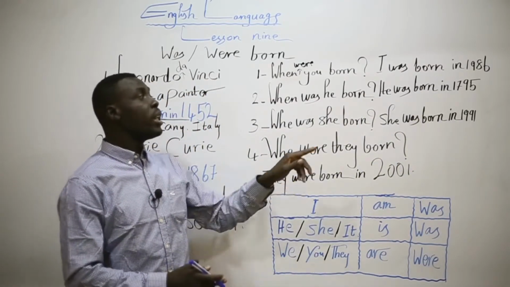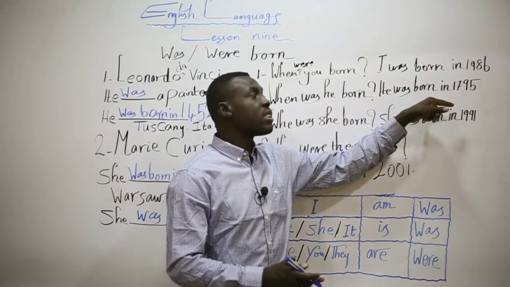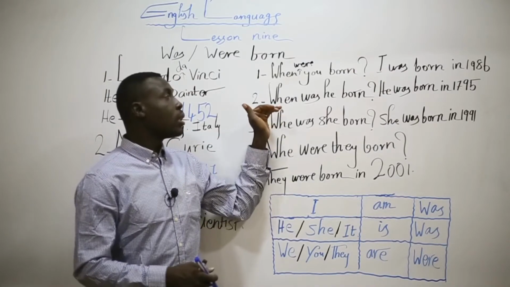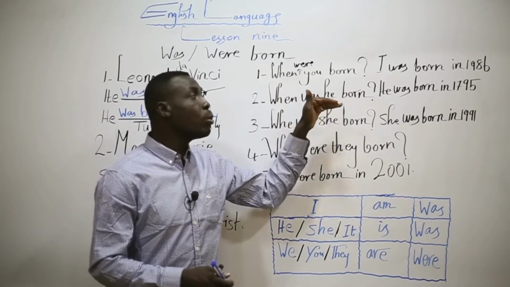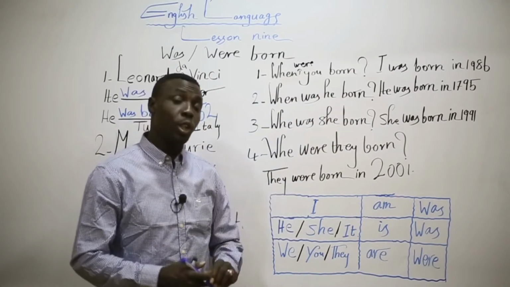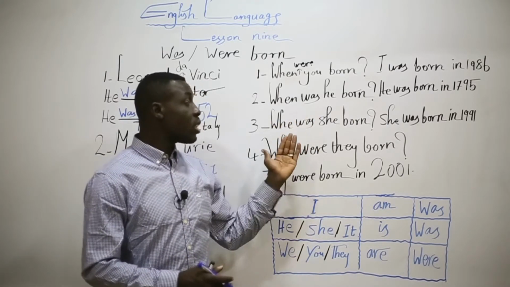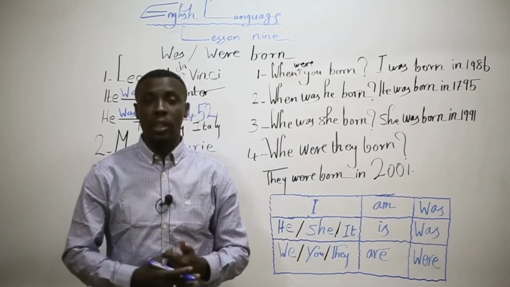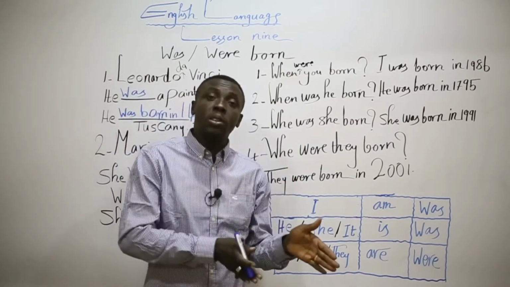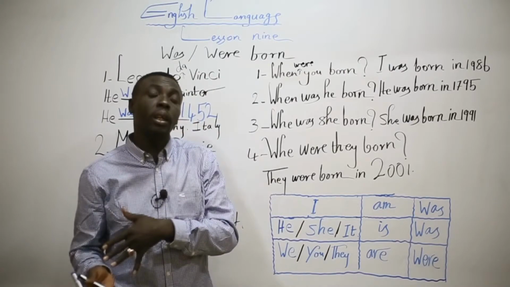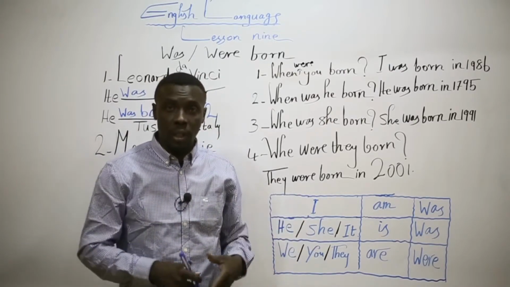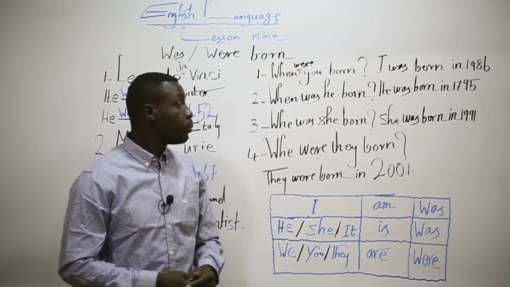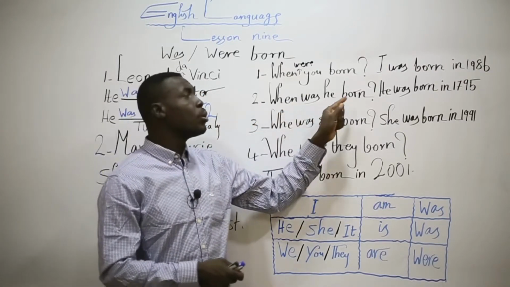For example, he was born in 1795. Where was he born? These are questions and answers for you to practice, saying when was he, when were he, and where were they. If you want to ask a question to someone, when was he born?